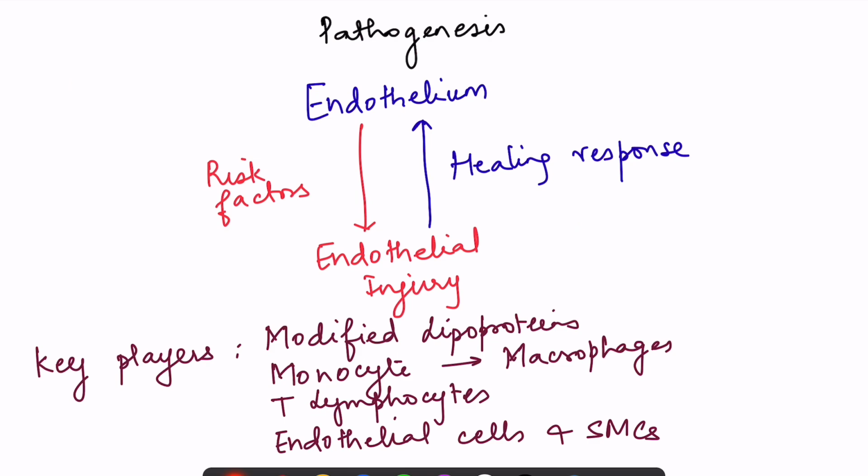Moving on to the pathogenesis. The main important part of the pathogenesis of atherosclerosis is basically that it is a condition of endothelial injury, and it is a healing response to that endothelial injury.